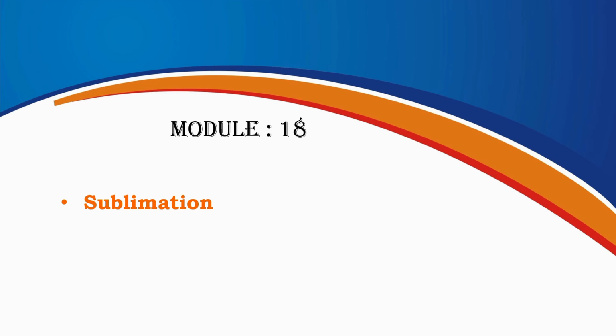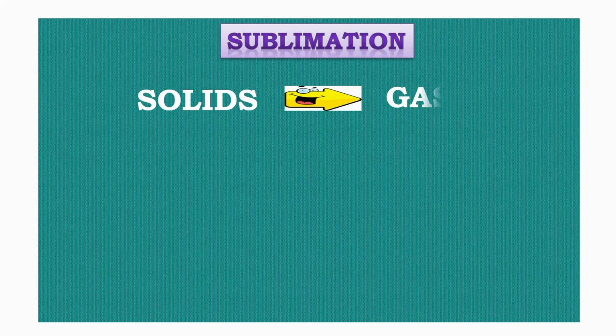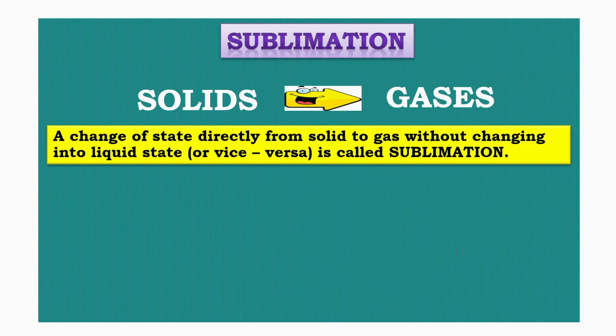In this module, we will study sublimation, a change of state where a solid directly changes into a gas without becoming a liquid. Sublimation. Sublimation is a special type of change of state. It is the process in which a substance changes directly from solid to gas without changing into the liquid state. In some cases, the change can also happen from gas directly to solid. This process is known as sublimation.